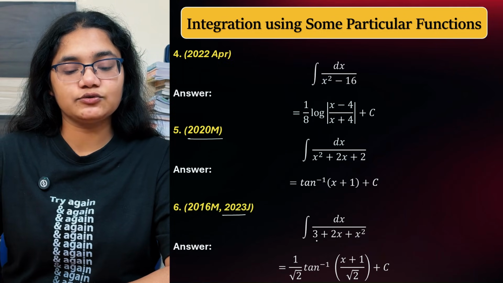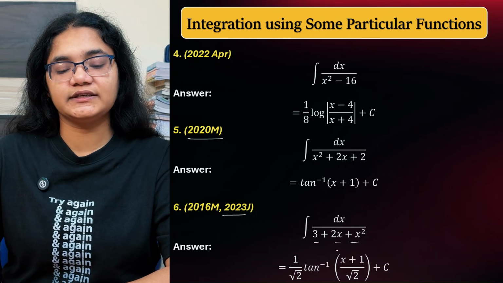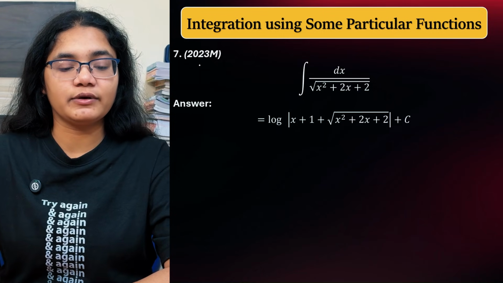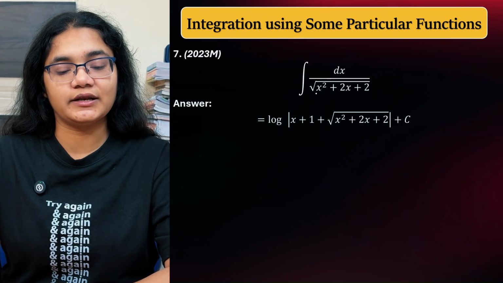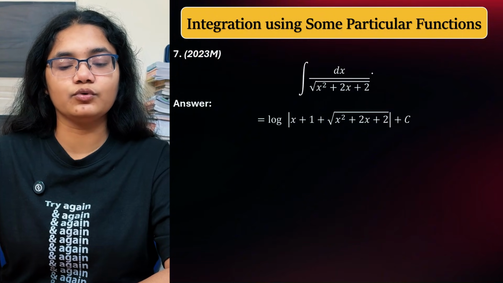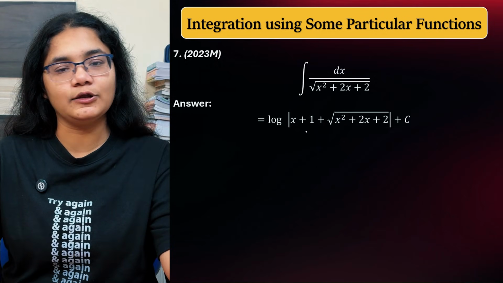Next, 2023 July, you have 3 plus 2x plus x square and you need to solve it using the identities that you have learned. Now coming to the 7th, 2023 March paper also had a question like this. I think this is repeated. Okay, very similar, but here you have root over of that also. So just the root over thing you have to take care of, but the identity you can use.